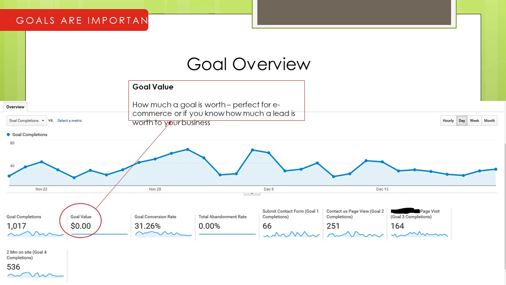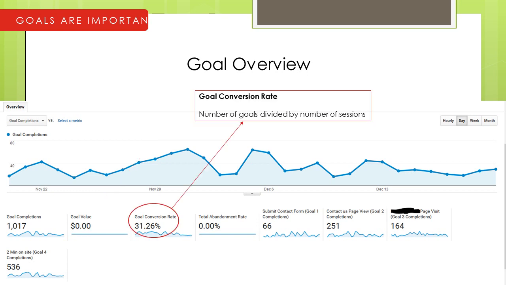I never set up any goal value because it's e-commerce, but we know there is a standard pricing, so we need not weigh by means of the standard pricing. If it is e-commerce, then we have to go for the goal pricing. Conversion rate: goal conversion rate is the number of goals divided by the number of sessions. How many sessions are there? And this is quite good.